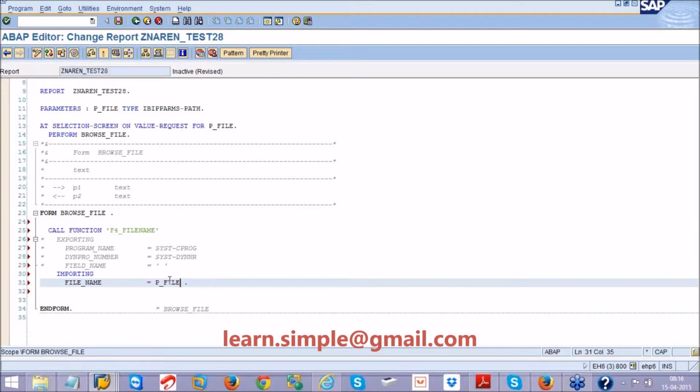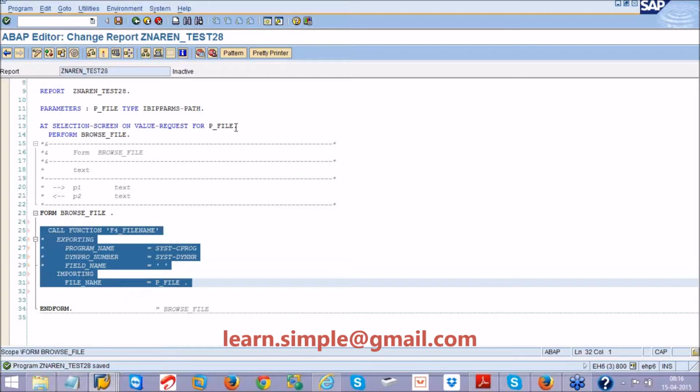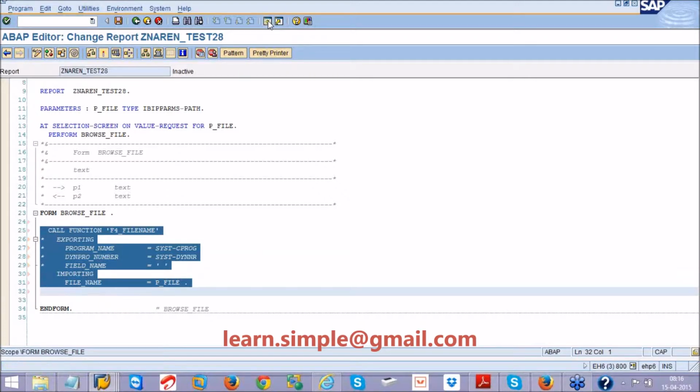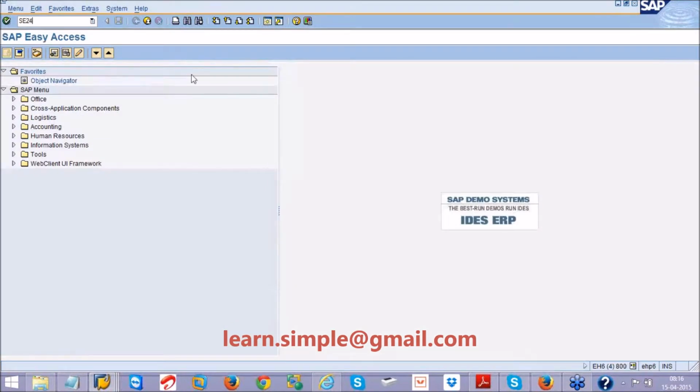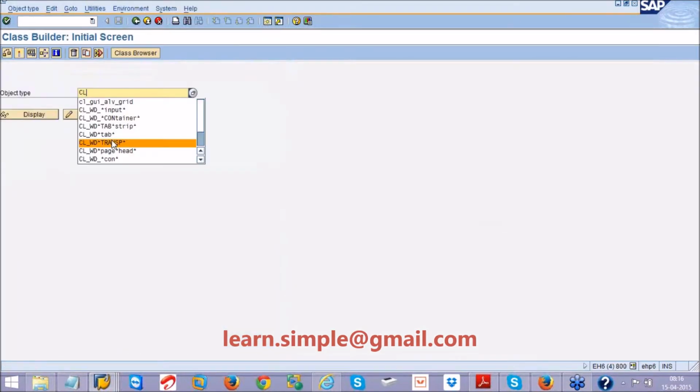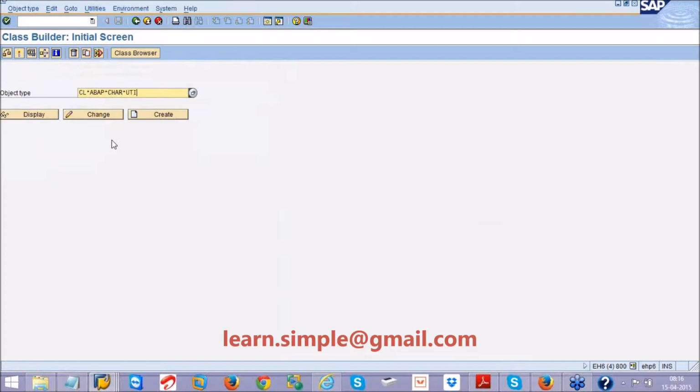Because now you have learnt the OOPS concept, I want to show you, instead of using this function module, what class you can use alternately in object oriented programming to serve the same purpose. Alternately you can use the file open dialog method, which is available in a class called CL_GUI_FRONTEND_SERVICES or similar.